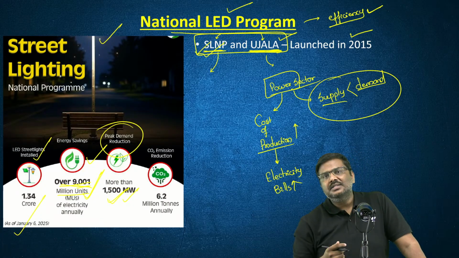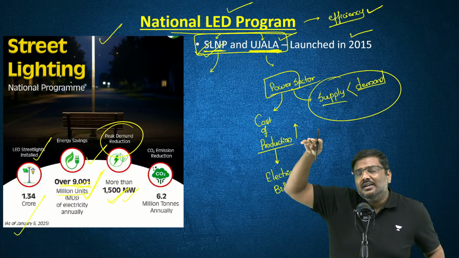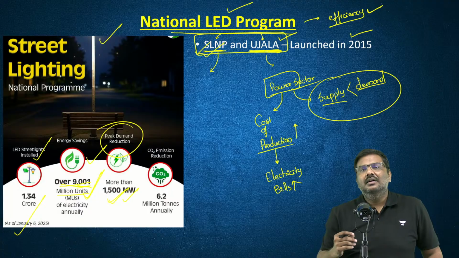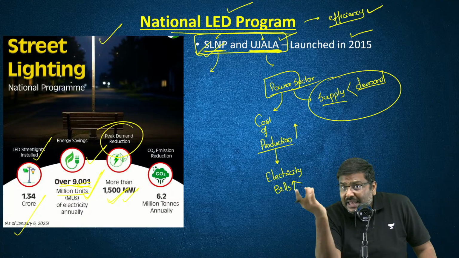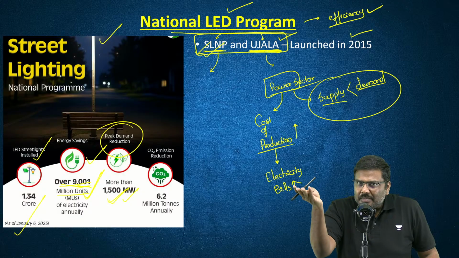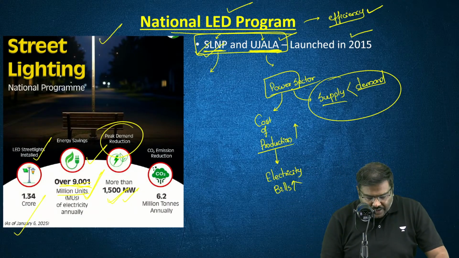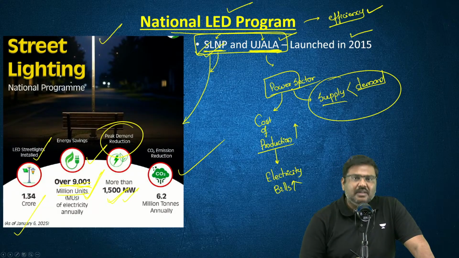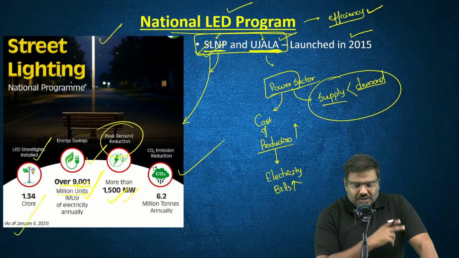Peak demand means that during certain time periods, for example during summer days, especially during the daytime, or during evening time, the demand will be much higher than the normal demand. That is called peak demand. There is also CO2 emission reduction, etc. So these are the benefits or outcomes because of the SLNP initiative.